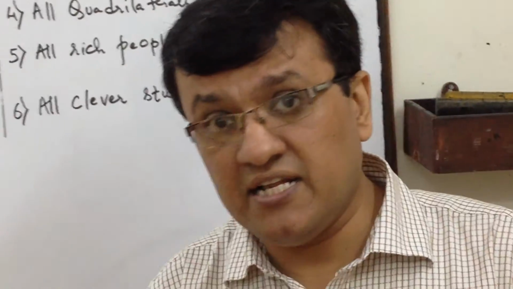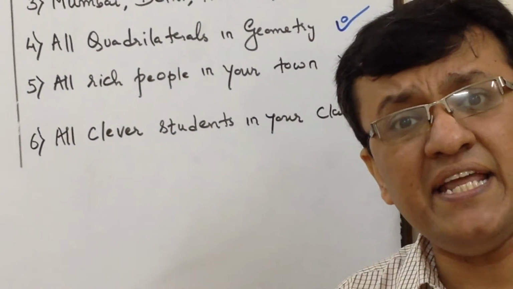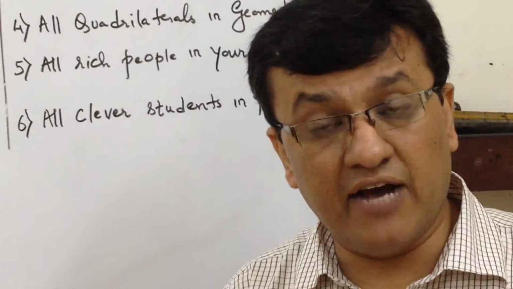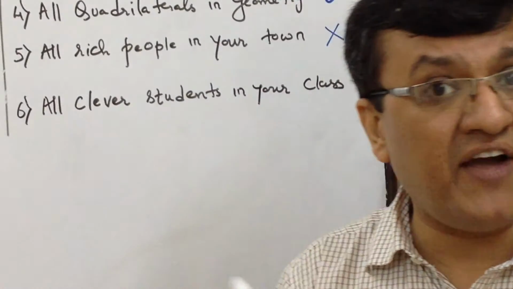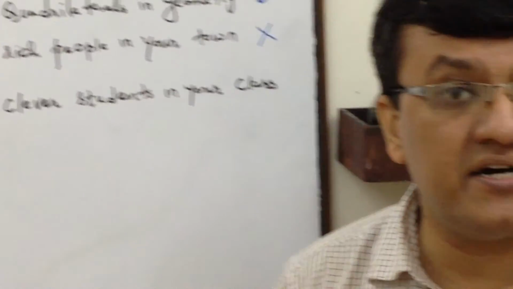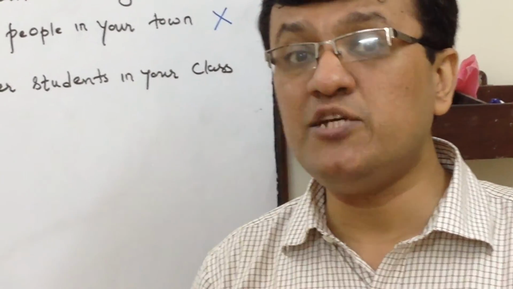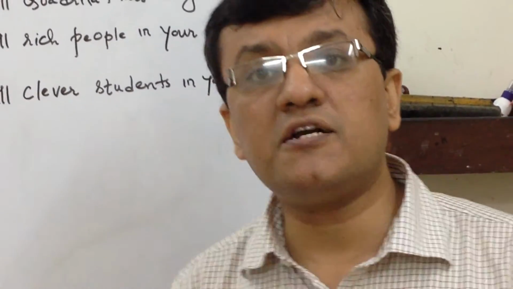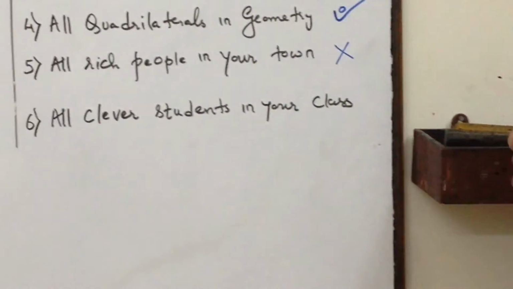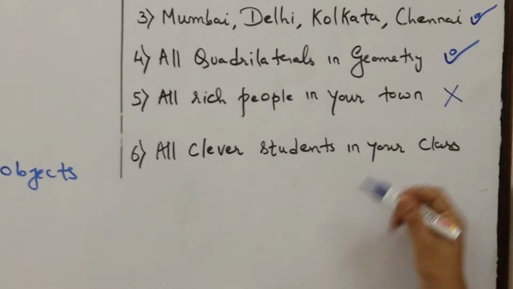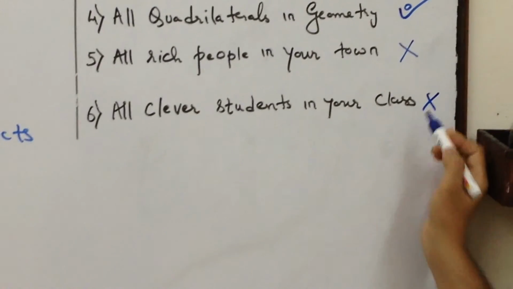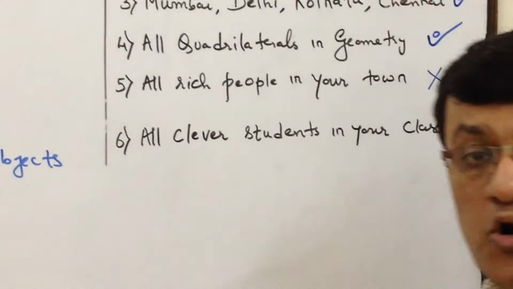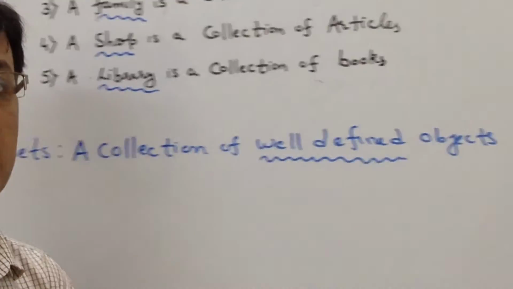Immediately the third child says that I got 95%. Now should I include the child scoring 95 or 93? With respect to 91, 93 is greater. With respect to 93, 95 is greater. We are not in a position to say who shall come in this set, and that's why this is also not a set.